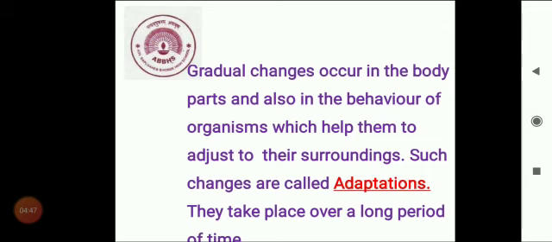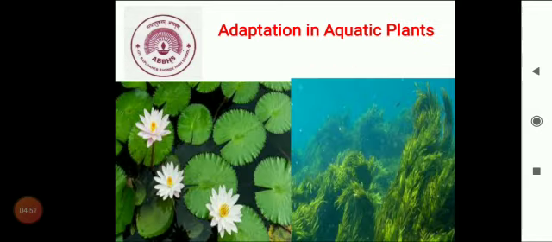Now we see adaptation in plants. First we will see the aquatic plants. Aquatic plants are plants that have adapted to living in aquatic environment. It may be salt water or fresh water. So what is the difference between terrestrial plants and aquatic plants? Simple. Terrestrial plants grow on land while aquatic plants grow in water.